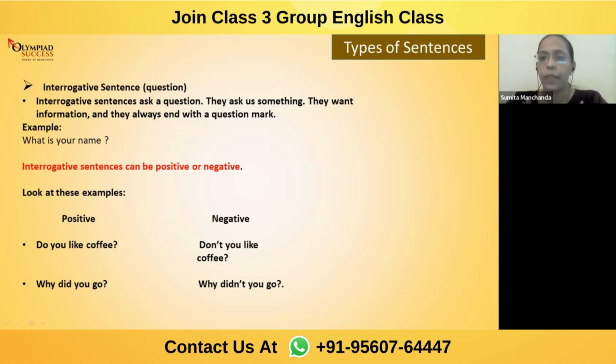Okay. So again, see, there is a question mark. You want to get information about her, so you have asked a question. Now, again, we have negative and positive. Do you like coffee? So again, there's a question mark because I want to know whether you like it or you don't. And this is positive because there is no word which helps you understand whether it's a negative one or not. So completely it's a positive sentence. But when we say, don't you like coffee? Now see again, don't.